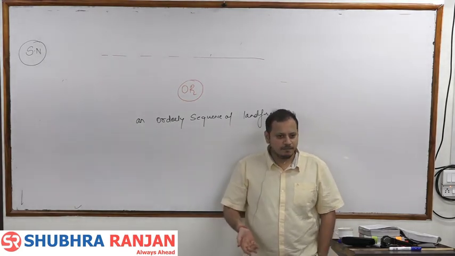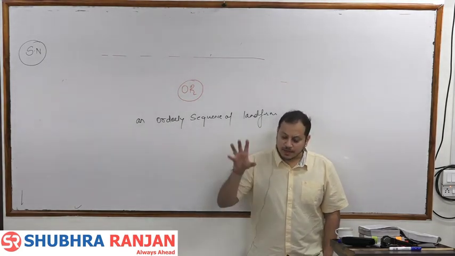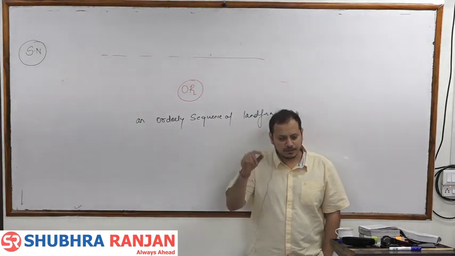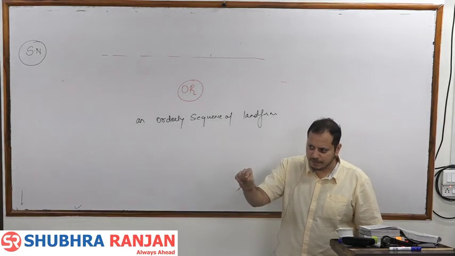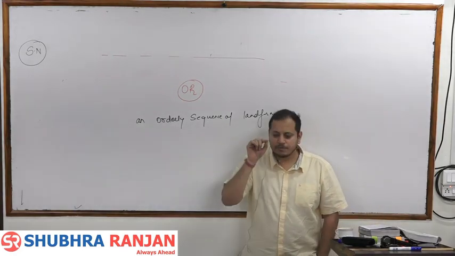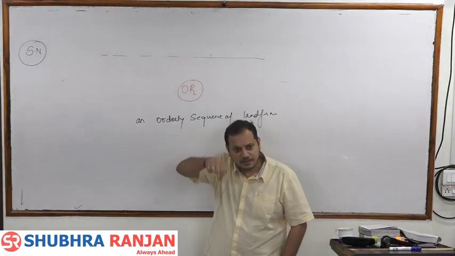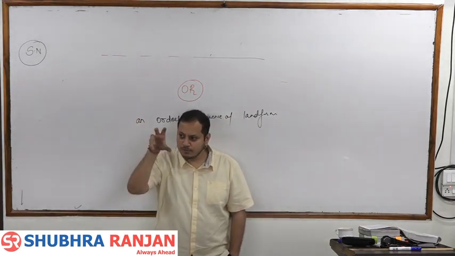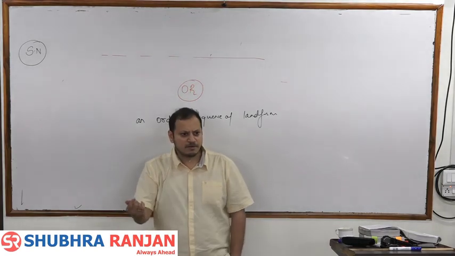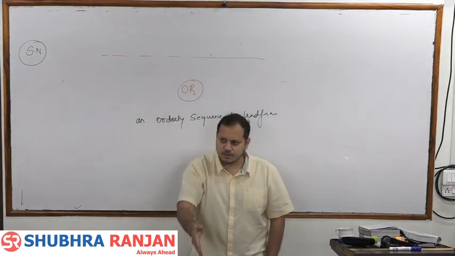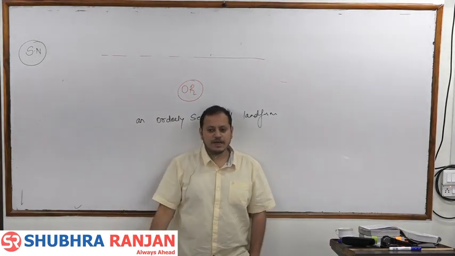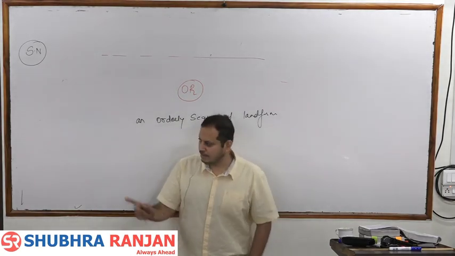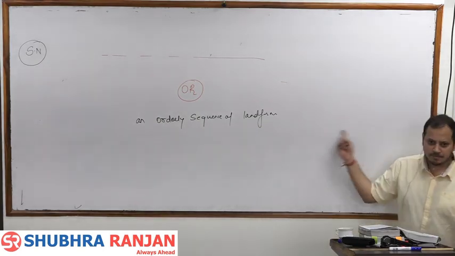Both the statements are same, meaning is same. So if any statement comes, write a short note, the answer will be same. The only difference is the first statement is very direct, given by Davis; Thornbury changed it, and he said that external agents will be acting. So processes will be acting to form an orderly sequence of landform, and when we say orderly sequence it means youth, mature and old age, and time also means youth, mature and old age. Getting it? So orderly sequence of a landform is important here.